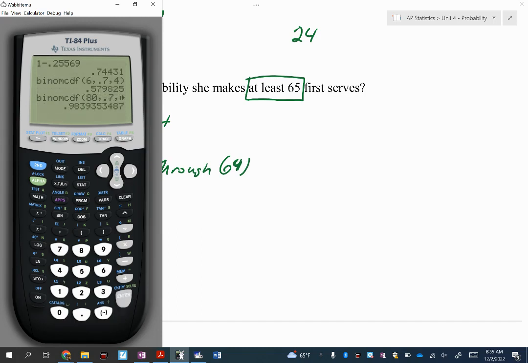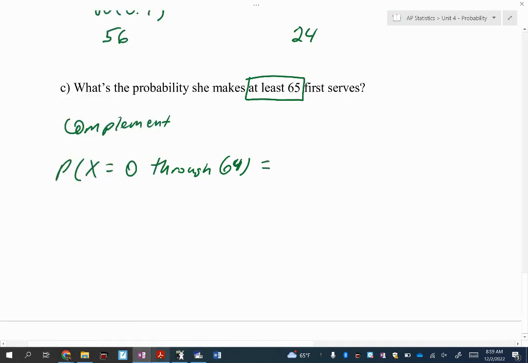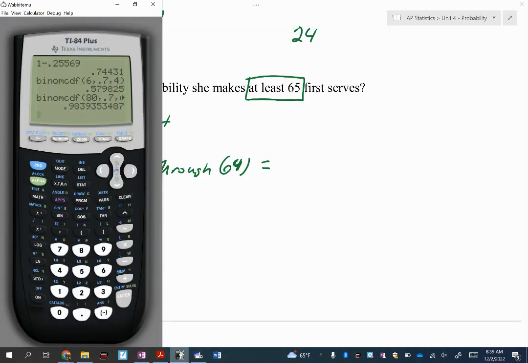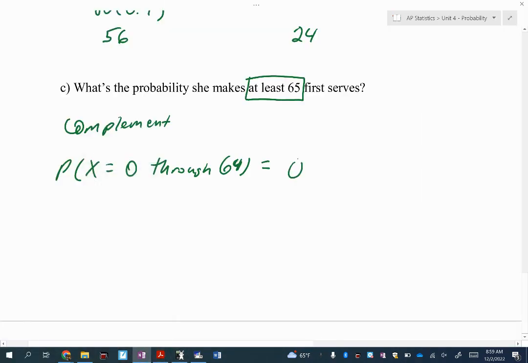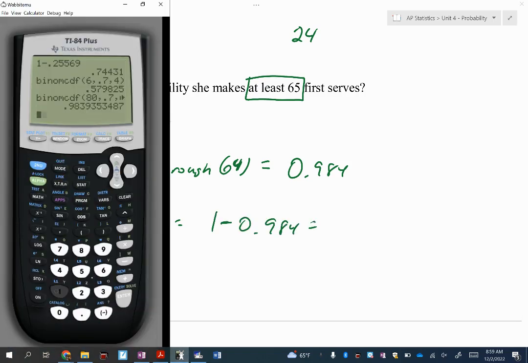Is this my answer? No, we got to subtract it from 1. So we get 0.984, subtract from 1. What'd you get? 0.016.